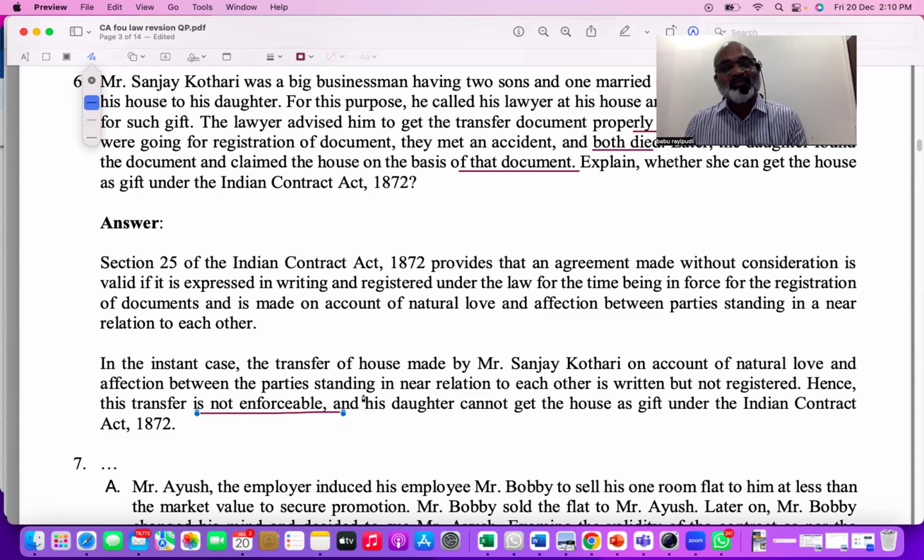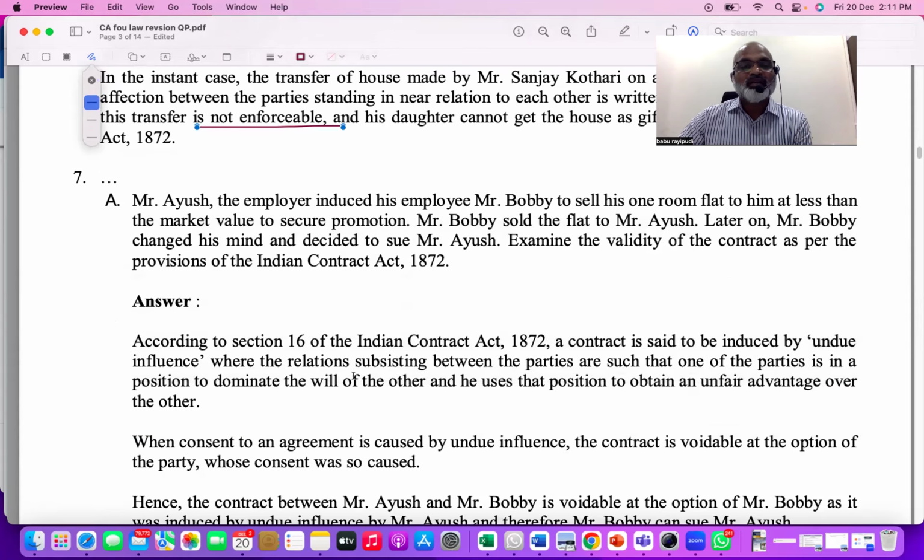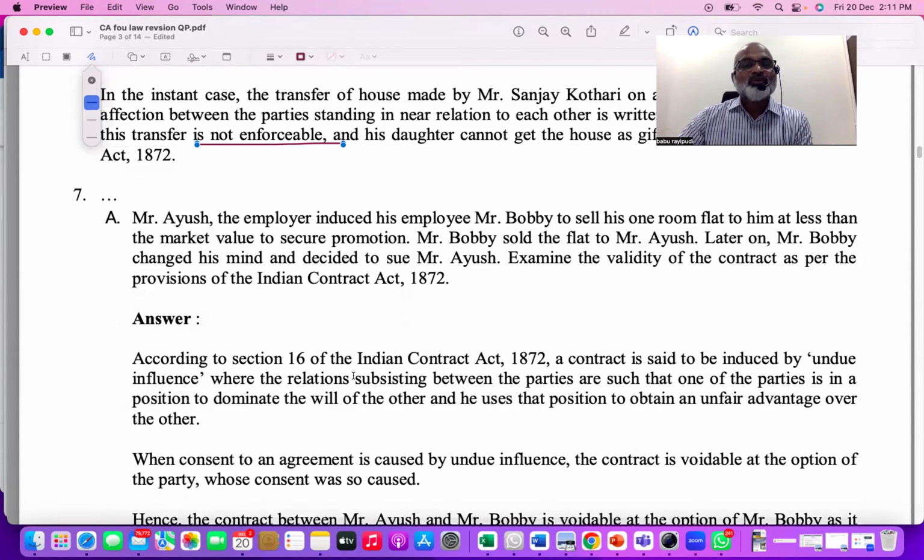So for any natural love and affection agreement without consideration to be valid, three conditions must be satisfied. It should be in writing, it should be registered, and it should be between near related people. Father and daughter, one condition is satisfied. It is in writing, the second condition is satisfied. But the third condition is not satisfied, that is, registration. So you should be very careful about these answers. Sometimes, if you go by a gift contract, once the gift is complete, it's valid no matter what happens later. But here, it is natural love and affection, and such contracts must satisfy three conditions. Understood? That is the point. All right? Clear?